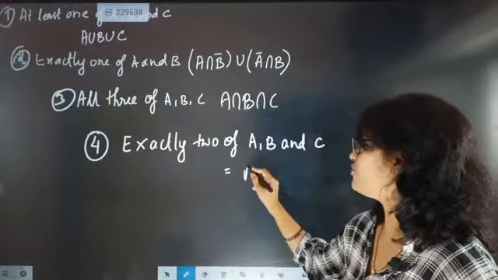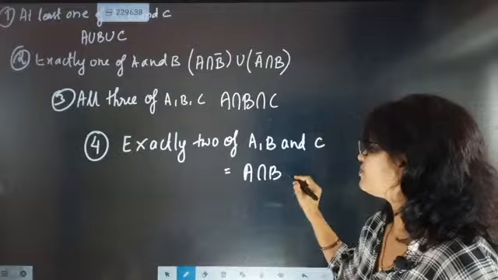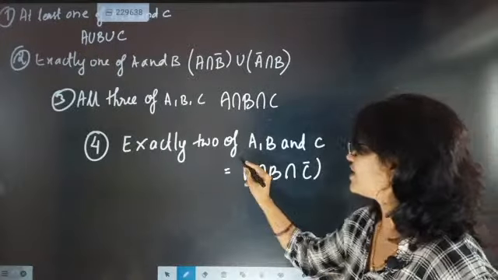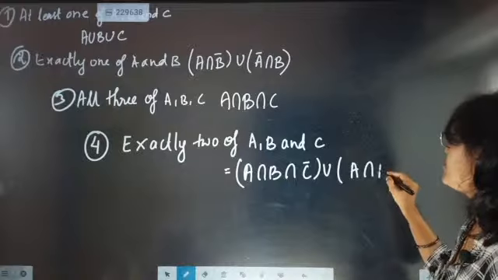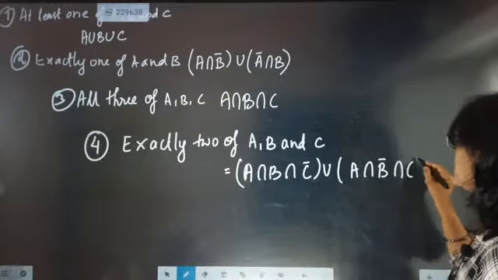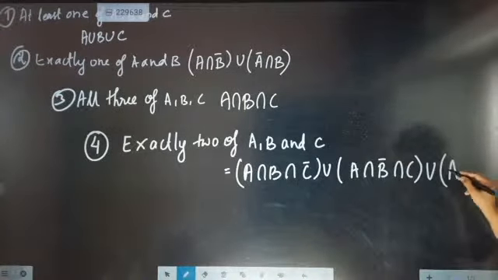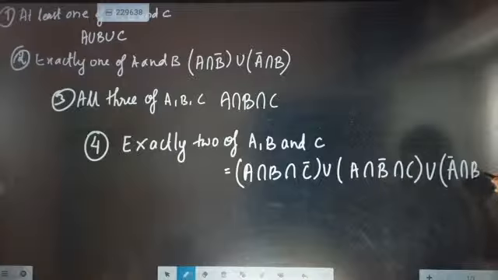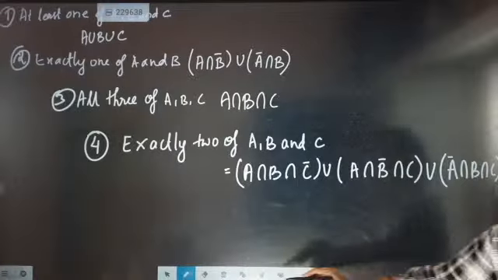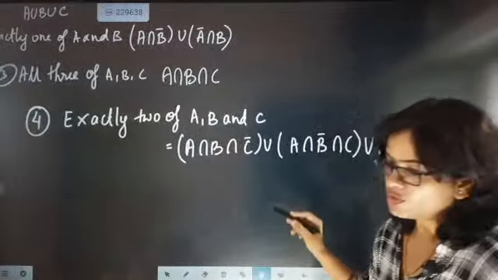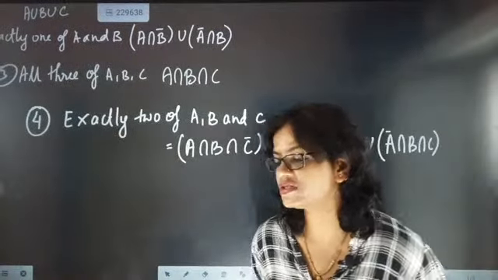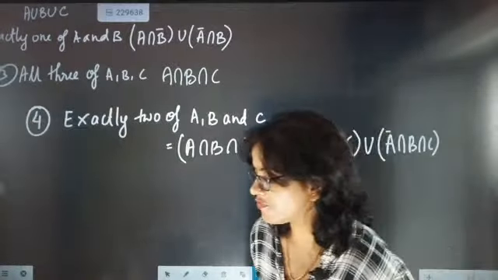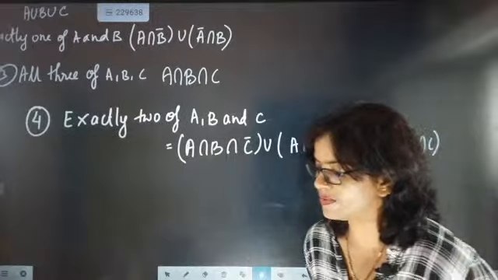So that means if you are taking A and B, then you are not going to take C, the negation of C. Then union, you are taking A, but not B, and you are taking C. Union, you are not taking A, but you are taking B and C. This is exactly called exactly 2 of A, B and C.